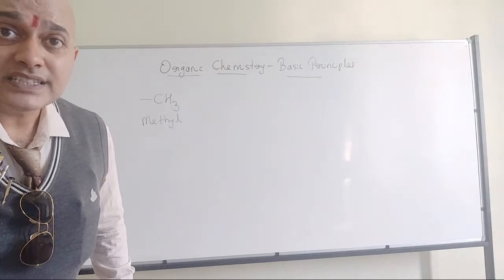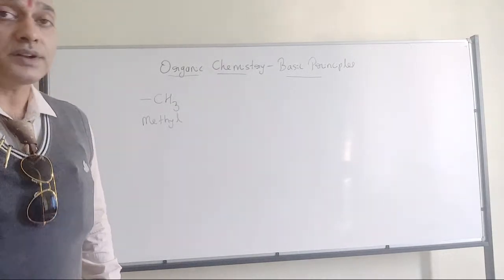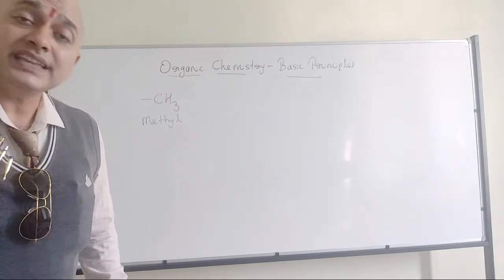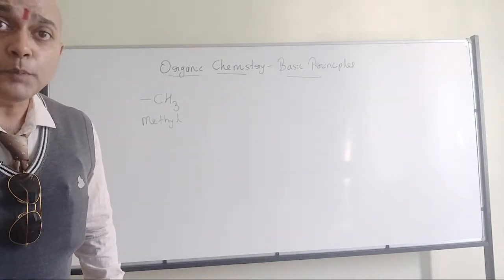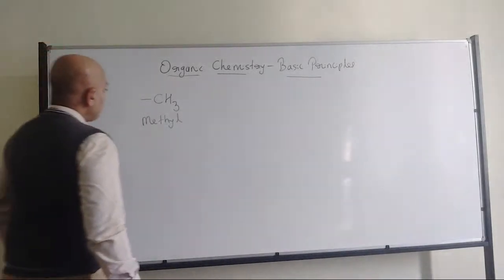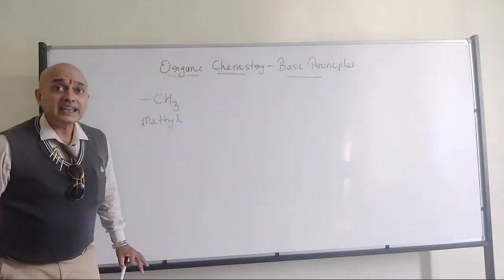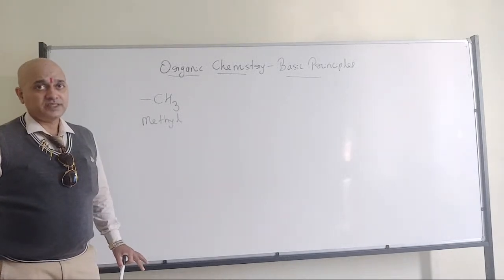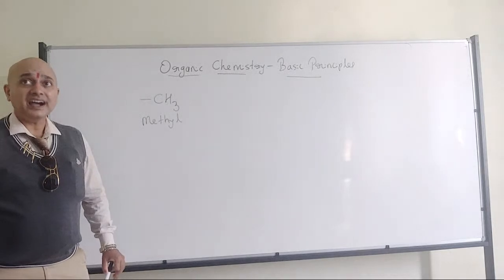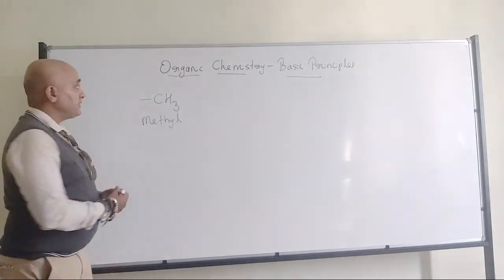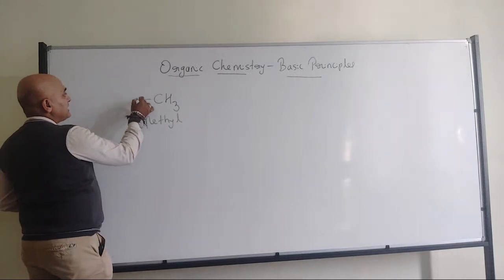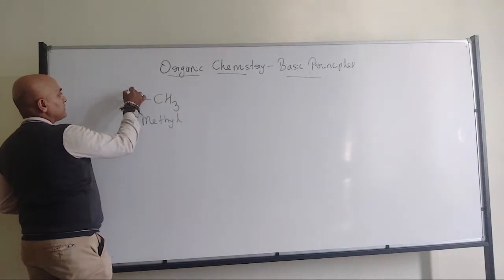What is the valency of carbon? That is 4. What is the total valence electron count in carbon? That is 4, because it is a group 14 element. So there will be 4 valence electrons.